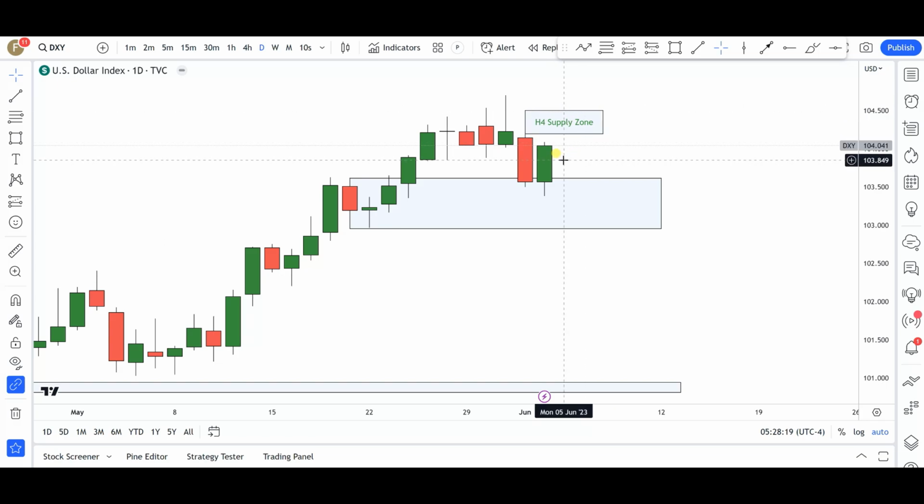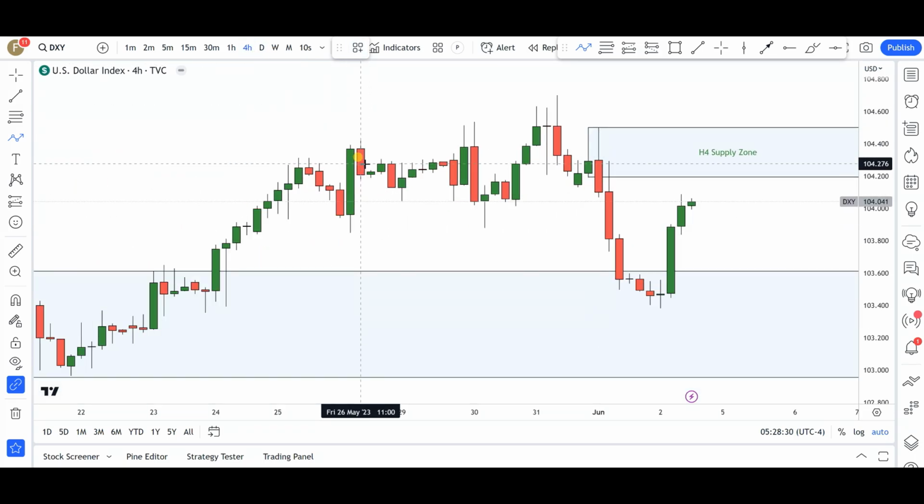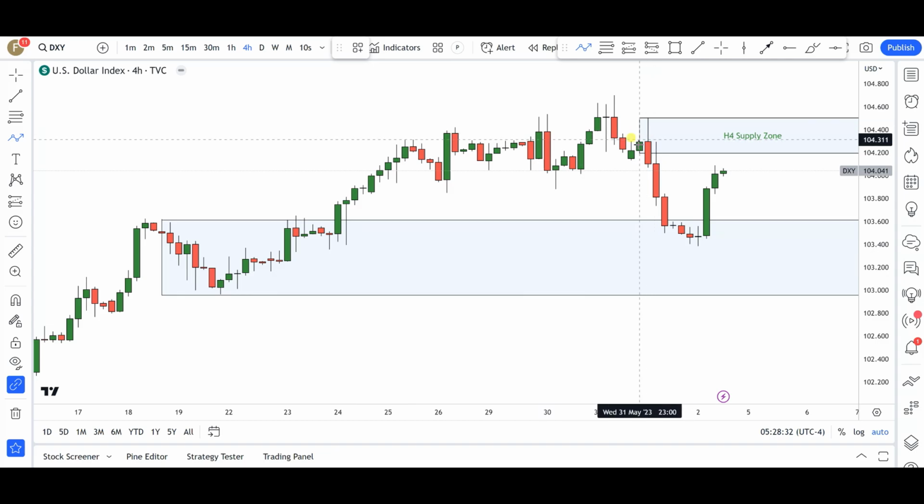Well, like I told you guys, we are looking generally bullish. However, you can see that we do have a 4-hour supply zone in here, which we are now going to see when we zoom into the 4 hours time frame. Okay, so if we go into the 4 hours time frame, what do we see here? Well, you see this 4-hour supply zone that led to the break of this level of structure right here to the downside.